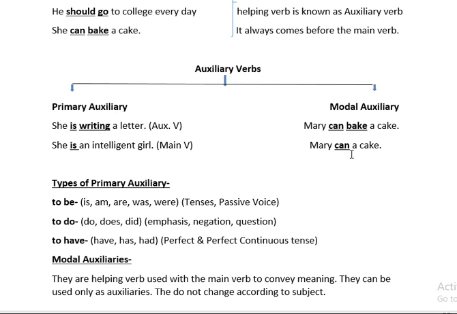Suppose I say, "Mary can bake a cake," singular, one person. But if I say, "Mary and Tom can bake a cake," is the modal verb changing here? No, it is not changing. Mary and Tom can bake a cake. Here again, it does not change according to the subject. These two differences between primary and modal auxiliaries you have to keep in mind.